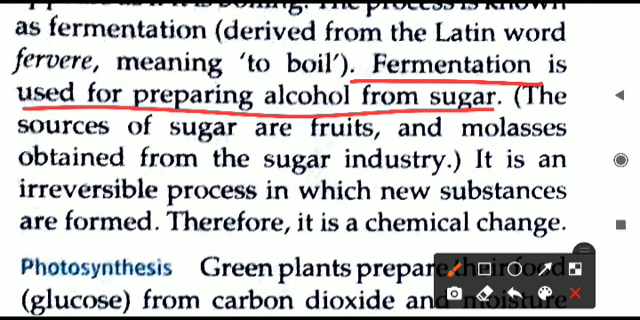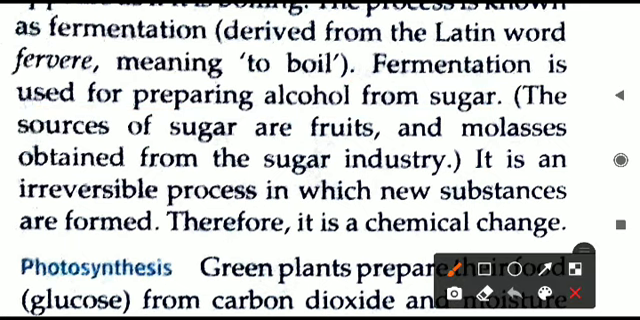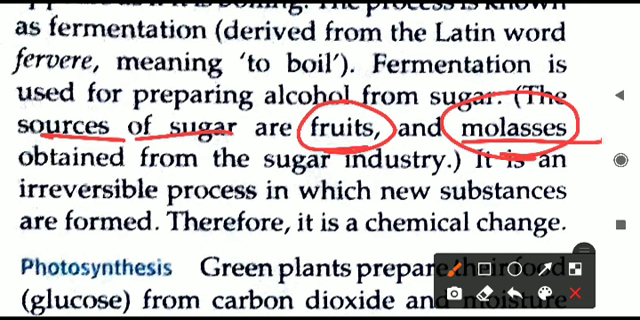From where do we get these sugars? As I told, they are generally the fruit juices only. So what are the sources of the sugar? They are fruits and also molasses. Molasses in Hindi we call shira.